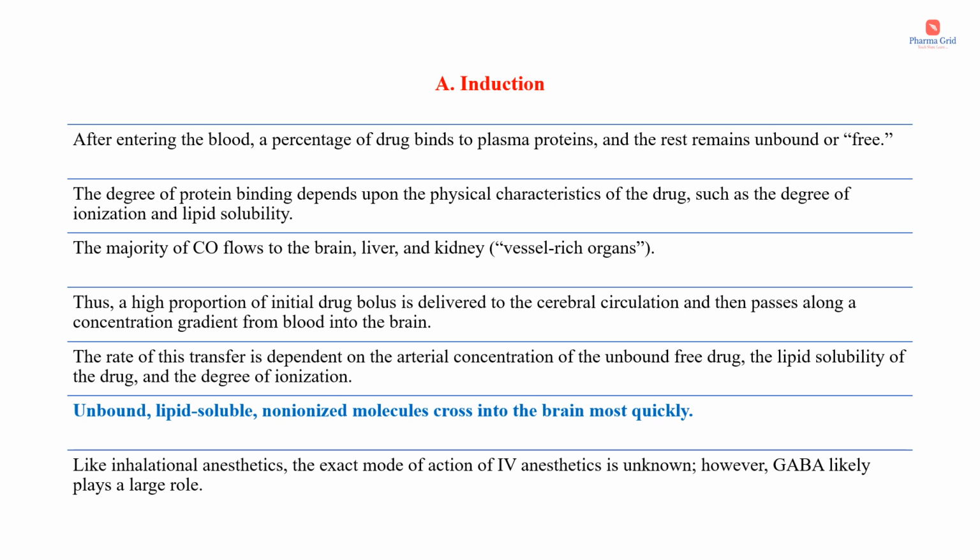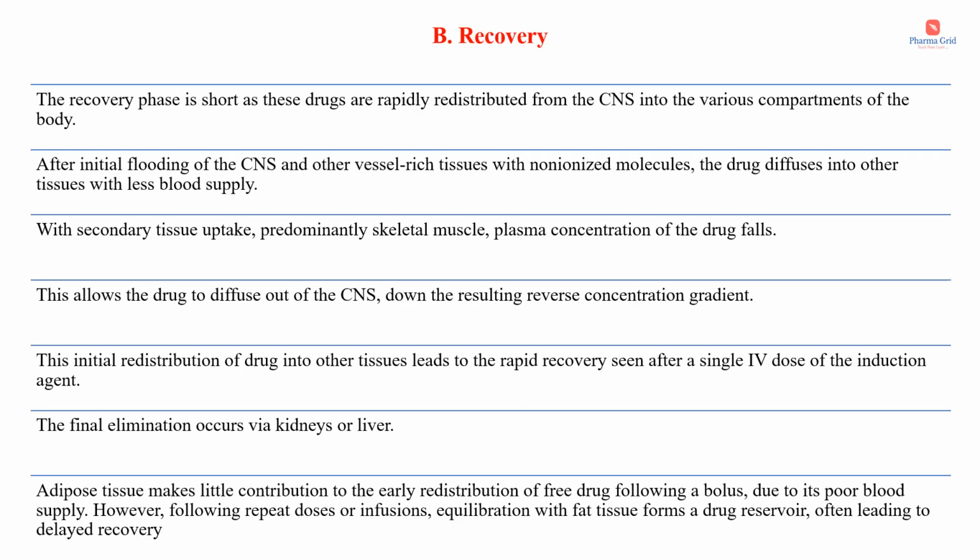Like inhalational anesthetics, the exact mode of action of IV anesthetics is unknown. However, GABA likely plays a larger role. The recovery phase is short as these drugs are rapidly redistributed from the CNS into the various compartments of the body. After initial flooding of the CNS and other vessel-rich tissues with non-ionized molecules, the drug diffuses into other tissues with less blood supply.